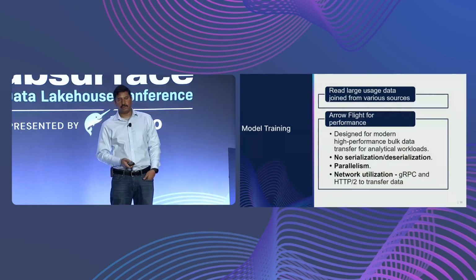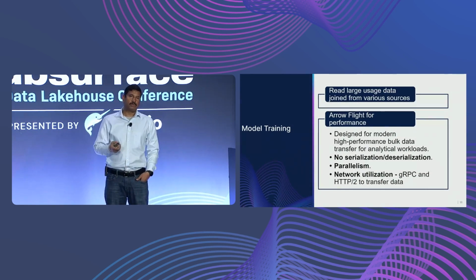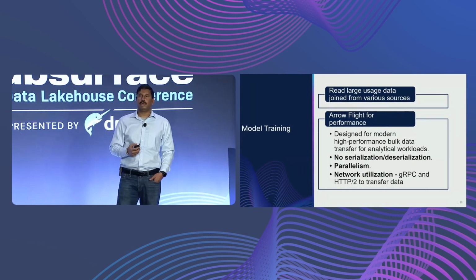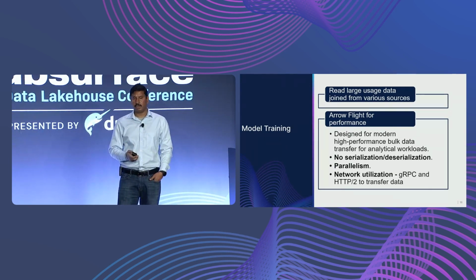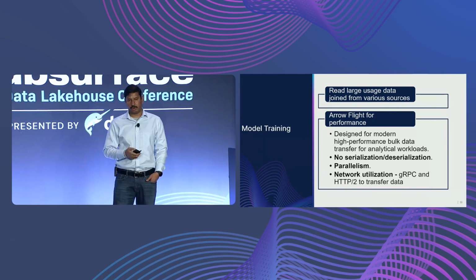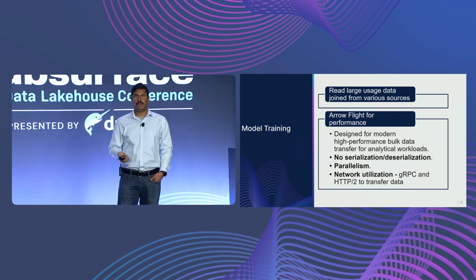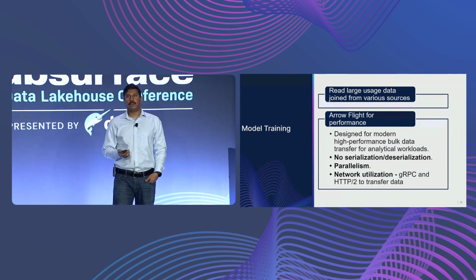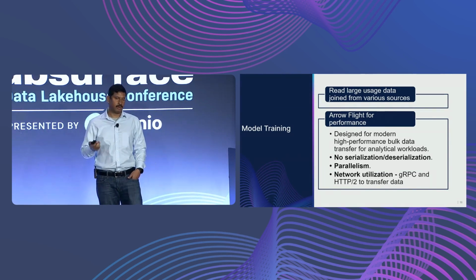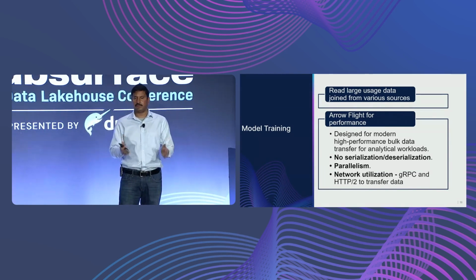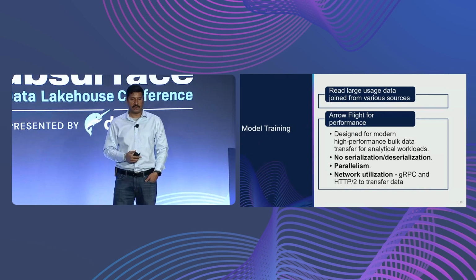But when we initially started, we used ODBC to read this data, and it used to time out after like 10 minutes, even to read a few million records. Now we use Arrow Flight, and we are able to read billions of records in around 5 minutes or so. Again, it depends on the data set size, but I'm just giving a general idea here.